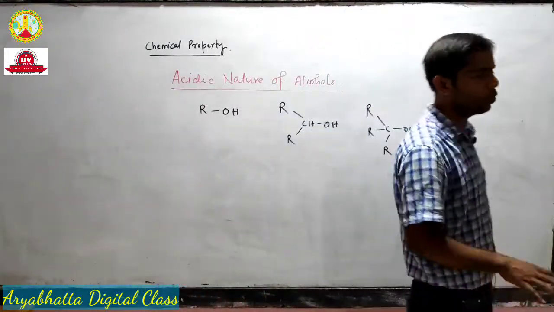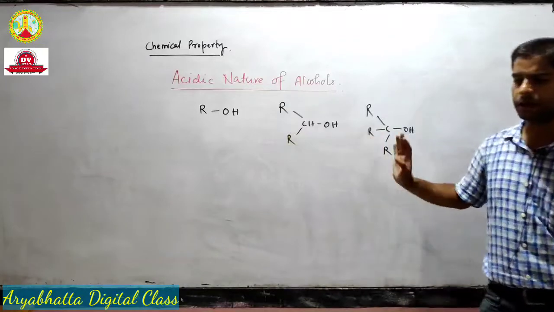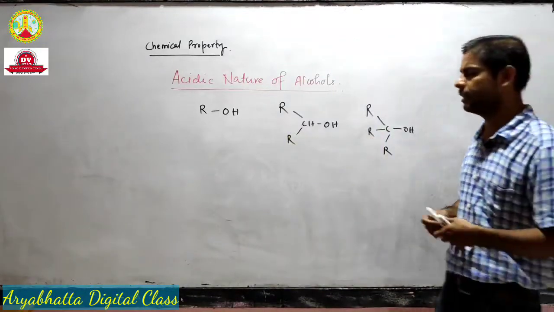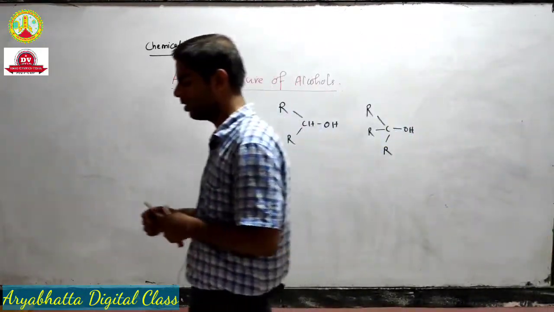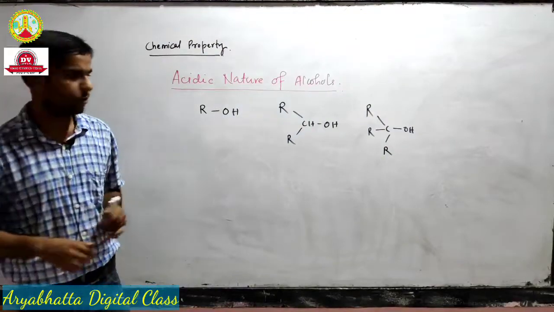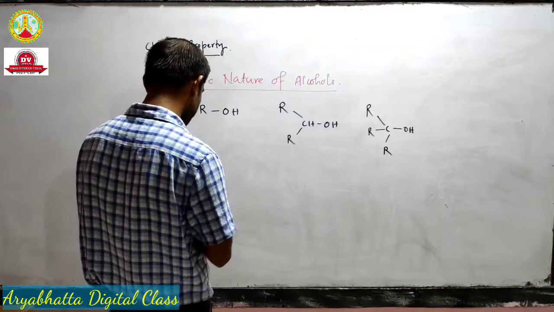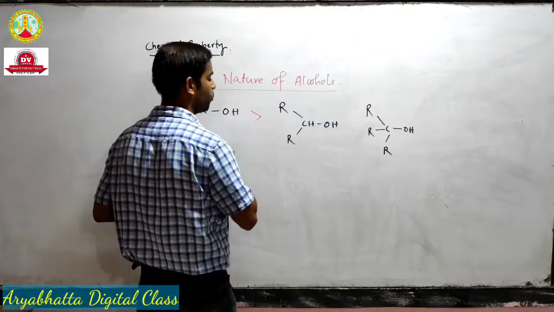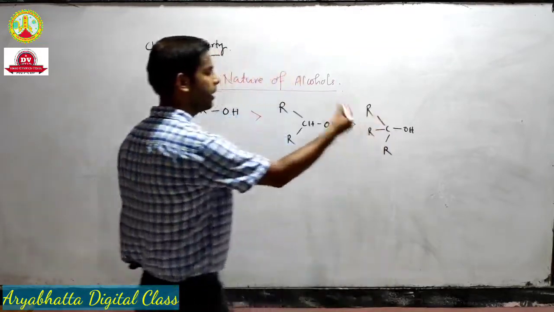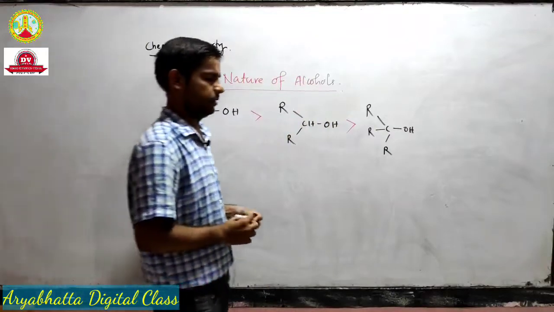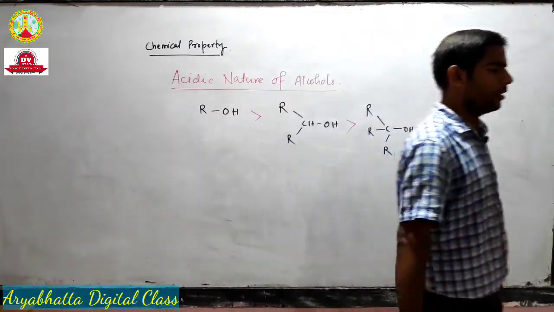We want to know which out of these three will have the higher acidic strength and which will have the lower acidic strength. So we see that 1 degree alcohols are more acidic than 2 degree, and 3 degree alcohols are the least acidic.